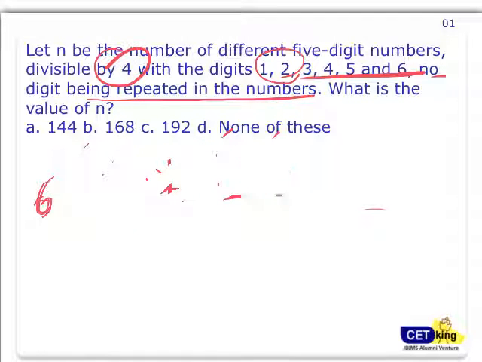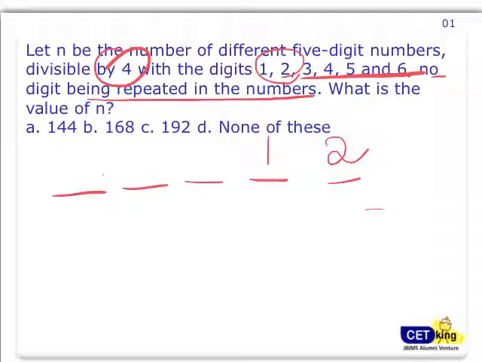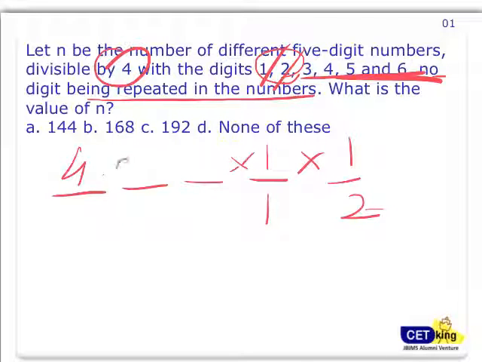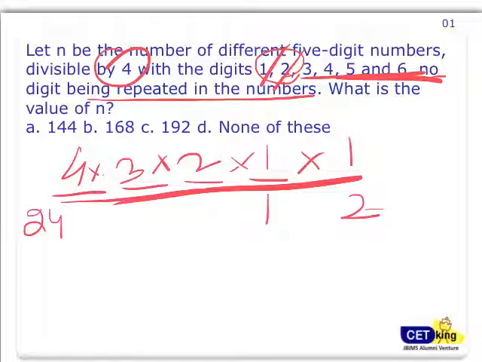Let me do this again. I'm looking for a 5-digit number which ends with a multiple of 4 using these digits. Let's assume I'm taking 1 and 2. The last 2 digits are 1 and 2, fixed. How many ways to do that? 1 way. Now out of 6 digits, 2 are gone. The remaining 4 digits can be placed in 4, 3, 2 ways. So 24 ways to get a number which is a multiple of 4, with 1 and 2 as the first combination.